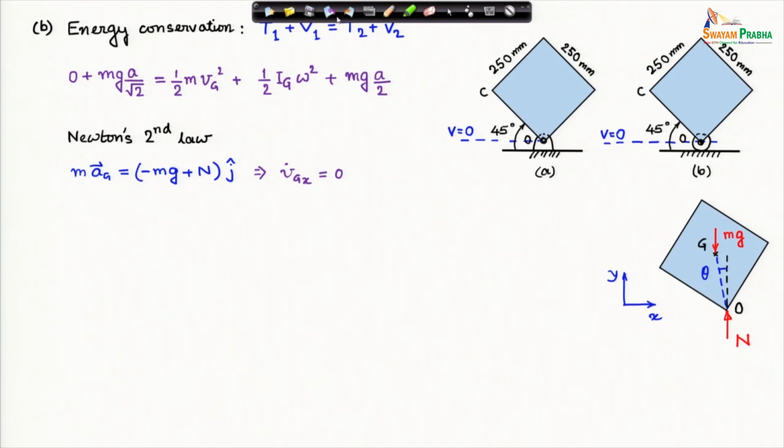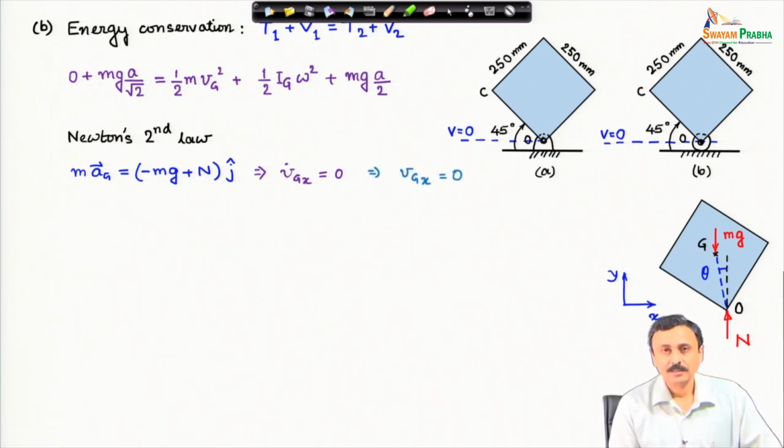As I mentioned, there is no force in the horizontal direction, therefore the acceleration in the horizontal direction will be 0. If you integrate this, you will get a constant, but because it started from rest, that constant must be 0. Therefore, there is no velocity of center of mass in the horizontal direction, V g x is 0.